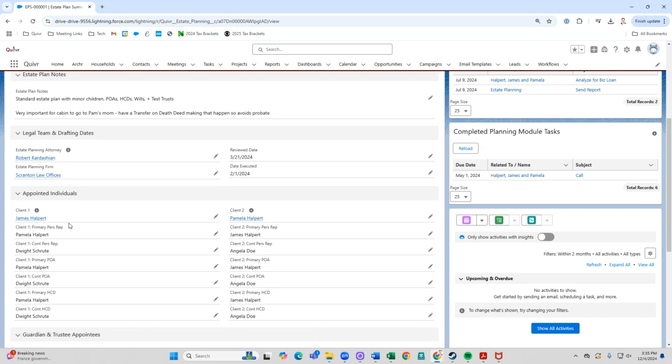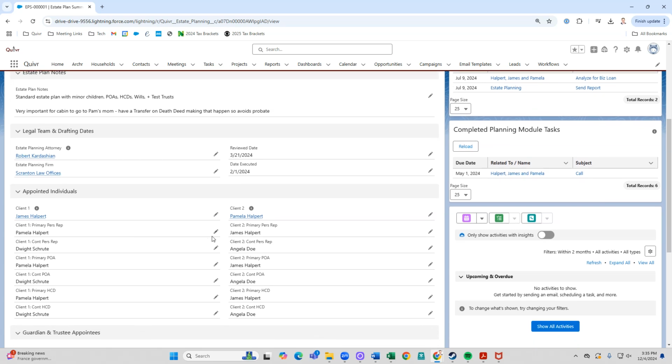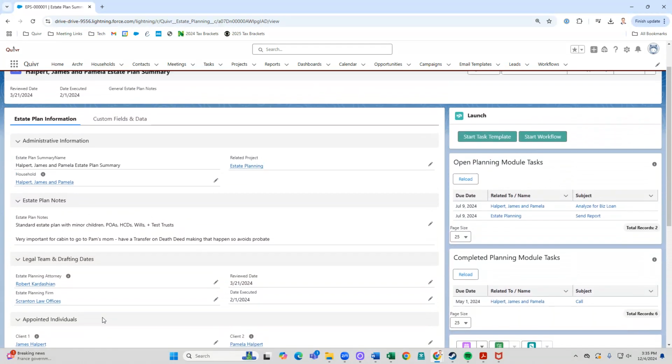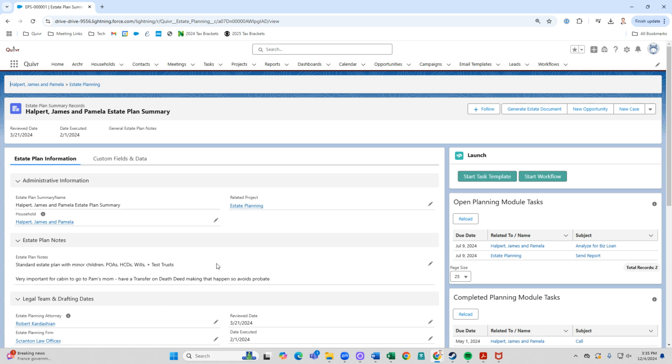So for example, who are the key clients? Who's the attorney? When was it reviewed? Who are the personal representatives? Who are the trustees, the guardians? What does the trust distribution look like? Of course, let's say you want additional information that Quivr doesn't give you out of the box. We teach you how to customize this to give you a home for the information that's important for your firm. Now with this data, only enter it if it can help you. Only enter it if it provides you a positive rate of return on your time, or it improves the efficiency and accuracy of your firm to help you serve your clients better.